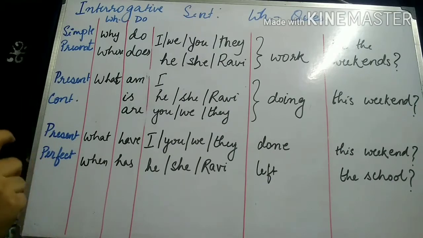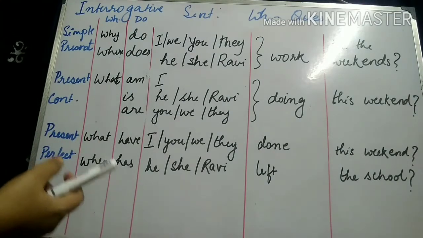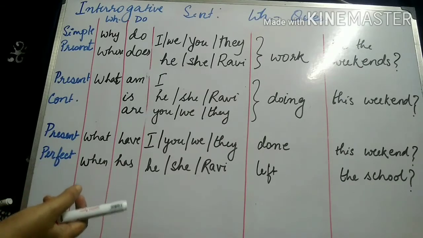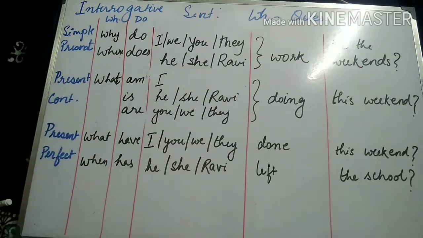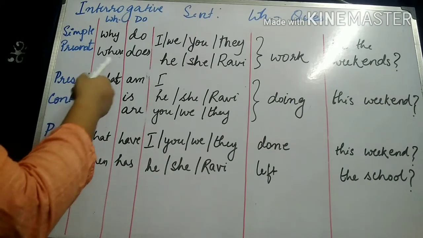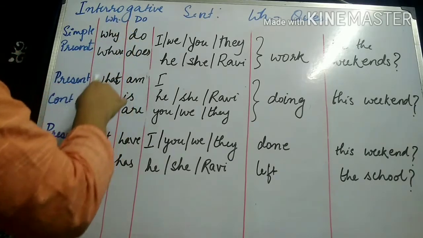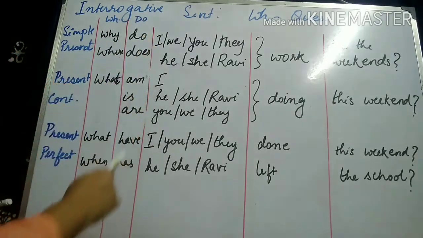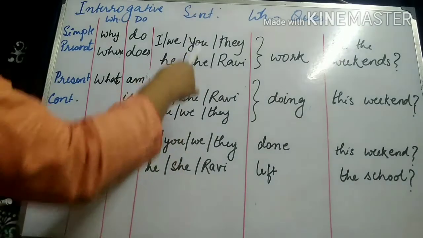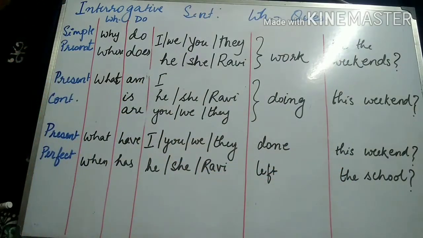The sentence is going to start with a WH word. There are many different kinds of WH words: who, what, where, when. All of these words can be used in this structure. I have used some of them. So the WH word is usually followed by the do verb or the be verb, and then the subject, then the main verb, and then the remaining part of the sentence.